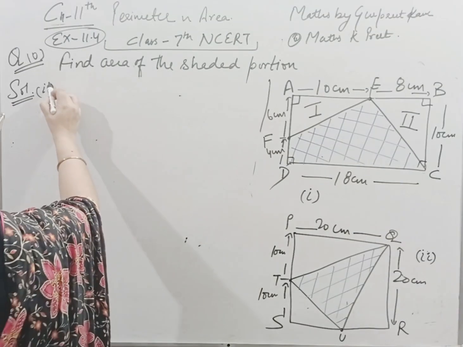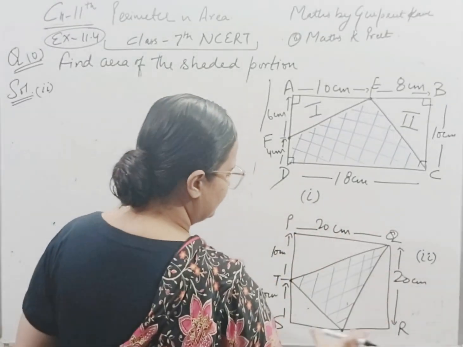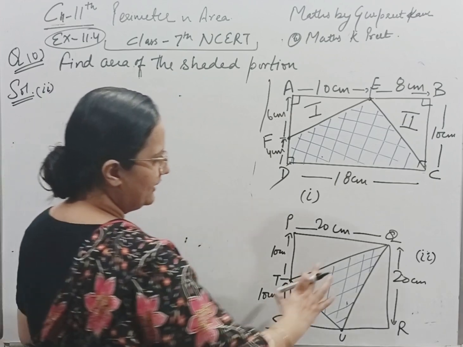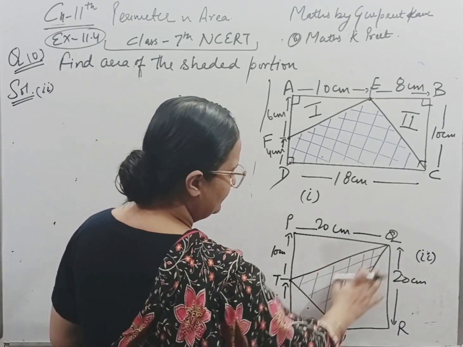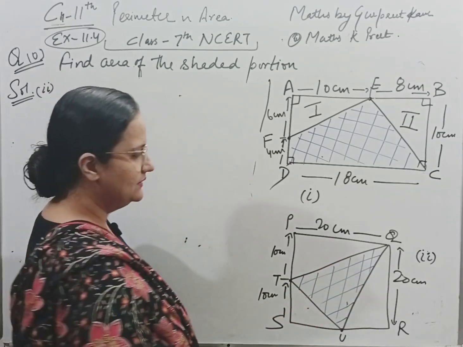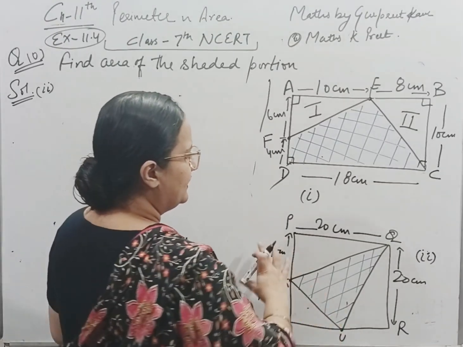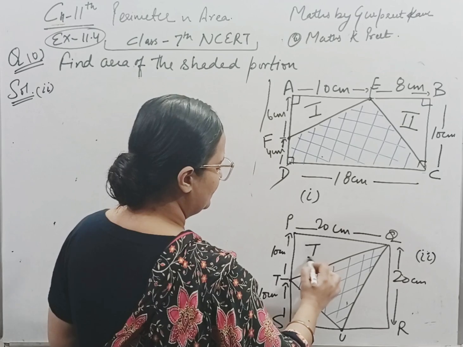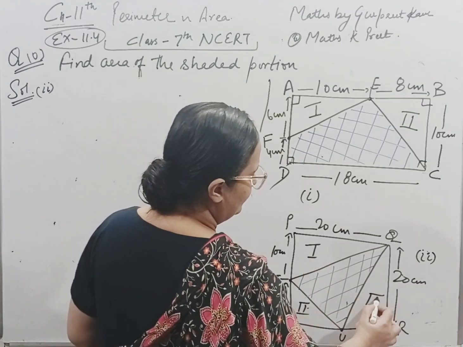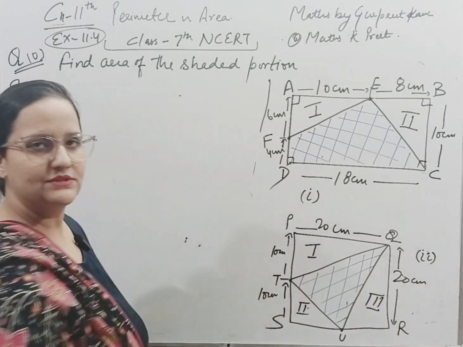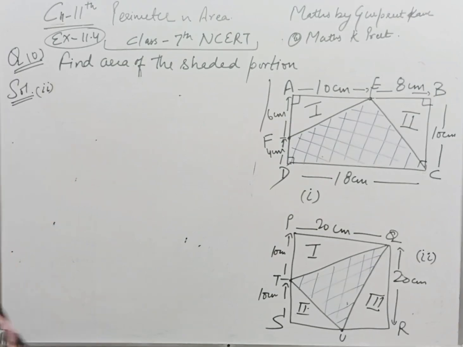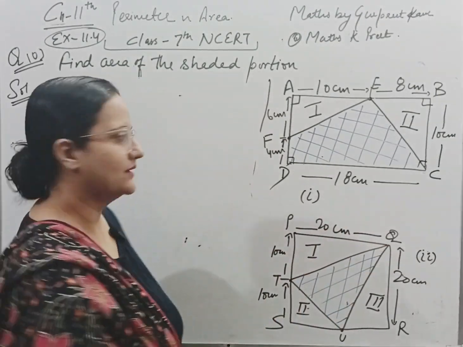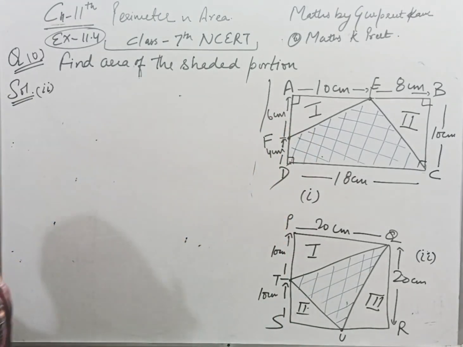So in part number 2, we can clearly see that this is a given figure which is making a square. Here we have to find the area of this triangle TQU. To find the area of this triangle, I can find the area of this square, and it has 3 more triangles: number 1, number 2 and number 3. All the measurements are given to us and we can find the area of this shaded portion by subtracting the area of these 3 triangles from the area of this complete square. Similar to what we have done for the rectangle.